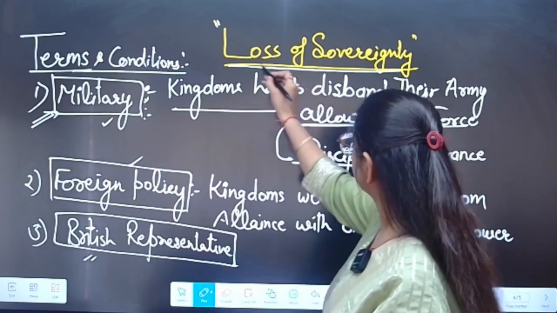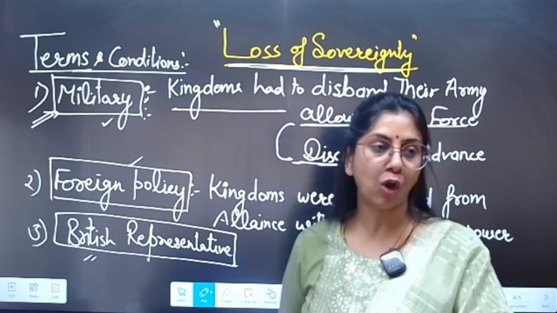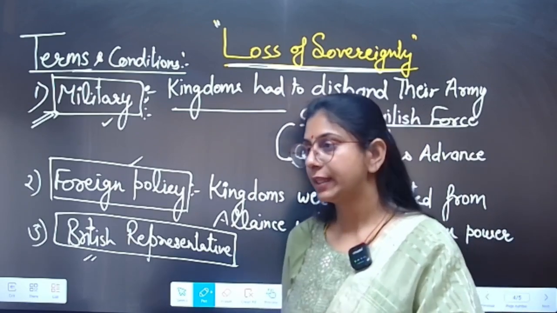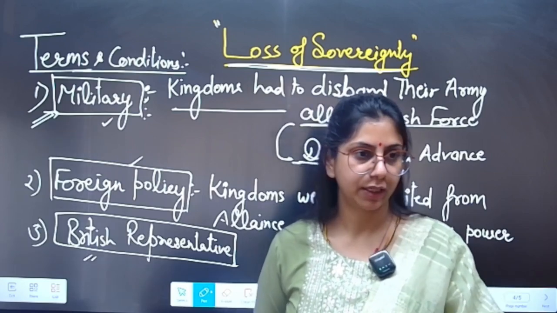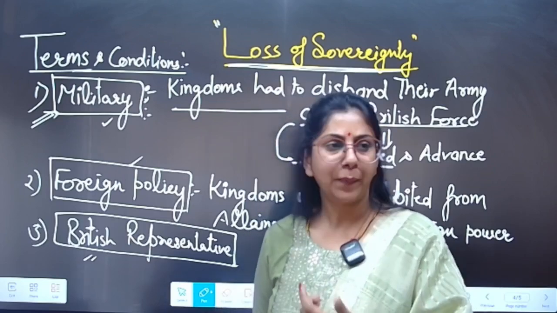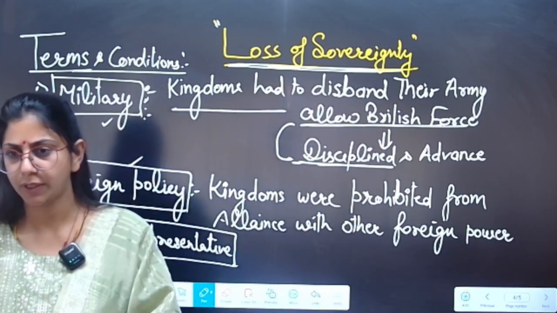Actually, the Indian kingdoms who agreed on this policy, agreed on these terms and conditions, they lost their sovereignty completely. They lost their sovereignty and they had just become the puppet of the British East India Company, right?